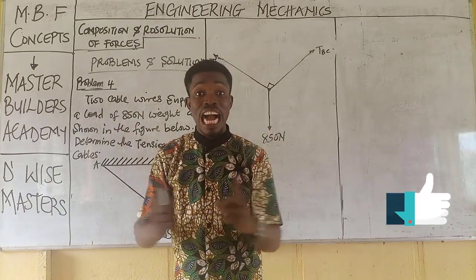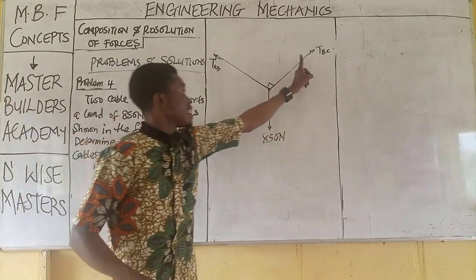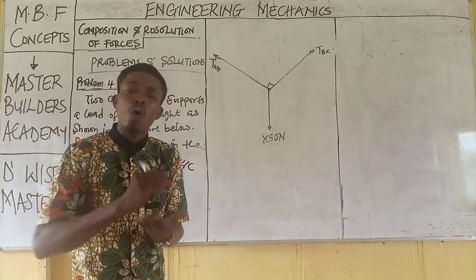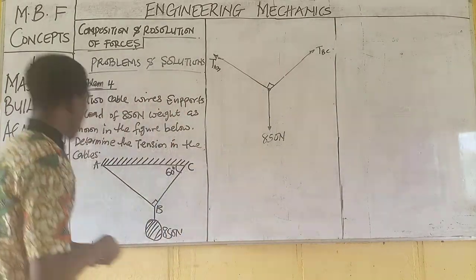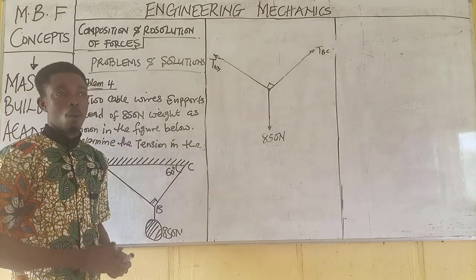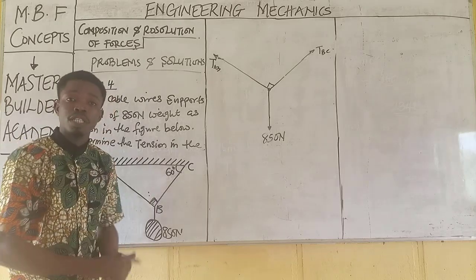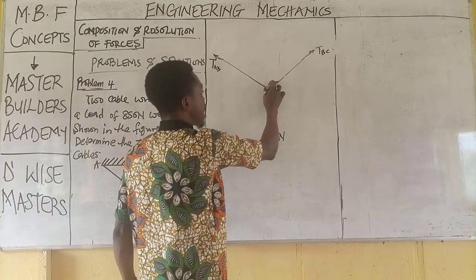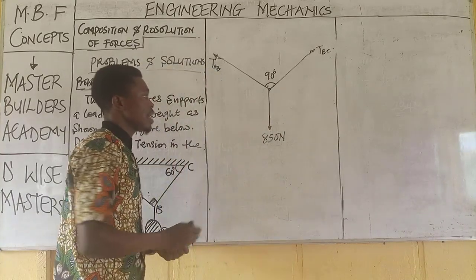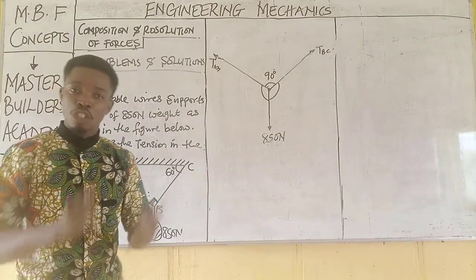We need to find the angle connecting this tension to this weight, connecting this tension to this weight, and connecting the two tensions. Now from the question, the angle connecting the two tensions has already been given. Remember, this symbol shows a right angle triangle. So if this point is a right angle, that shows that the angle at this point is 90 degrees. Automatically, this is 90 degrees. I need to find the angle here, and equally need to find an angle here for Lami's theorem to be used.